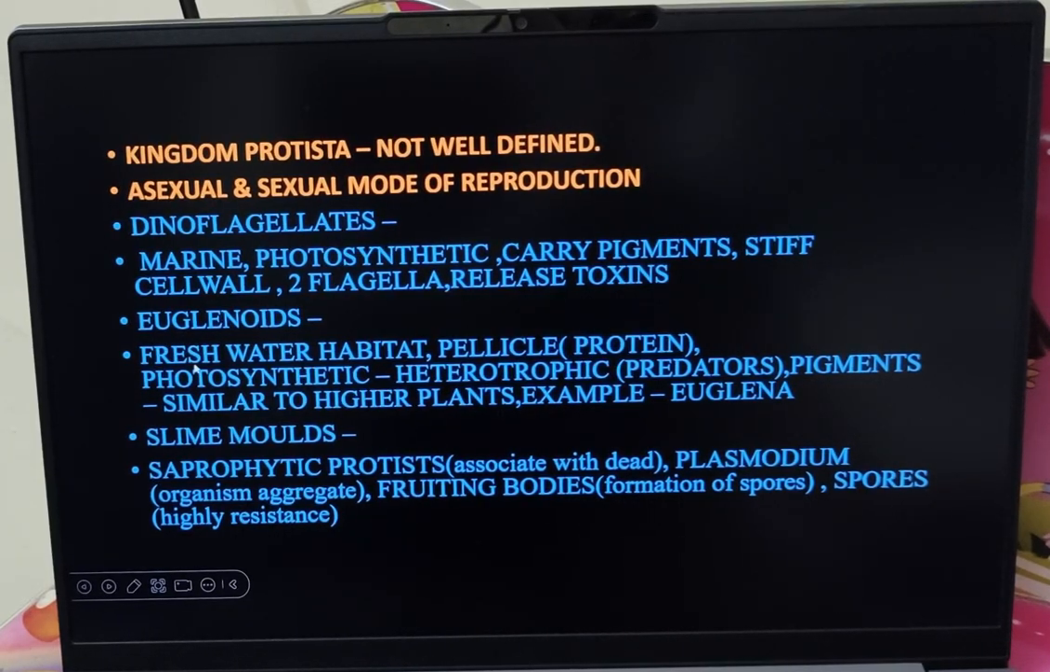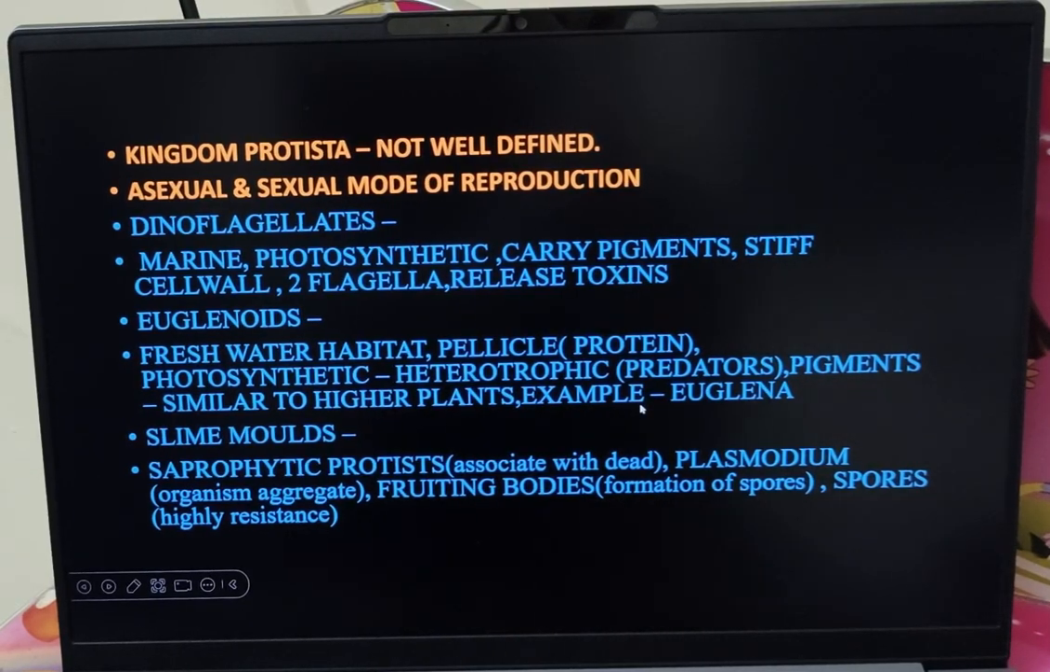So they grow in freshwater habitat, and here you find the cell wall is stiff and they carry pigments, and here the cell wall is made up of pellicle, which is a type of protein. Then they are photosynthetic, heterotrophic. So photosynthetic meaning it can prepare its own food, and few are heterotrophic. So under this variety, few are photosynthetic and few are heterotrophic.